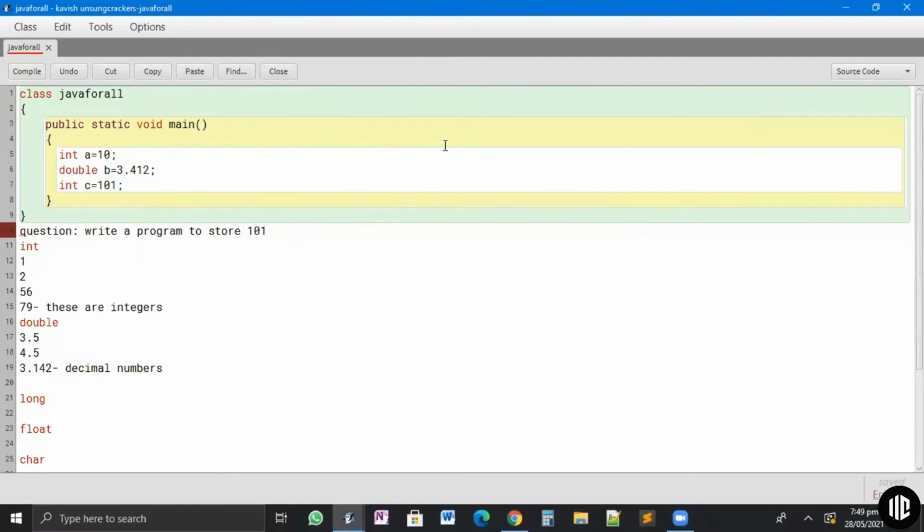Okay. And whoever said this answer is absolutely correct. Int c is equal to 101. Okay.